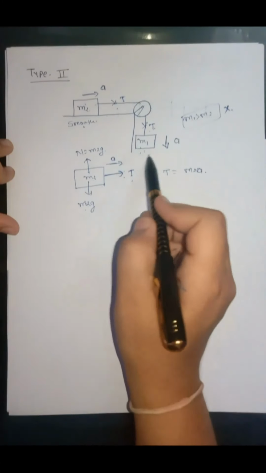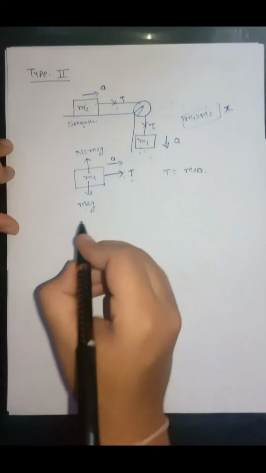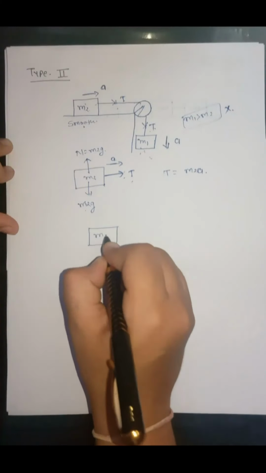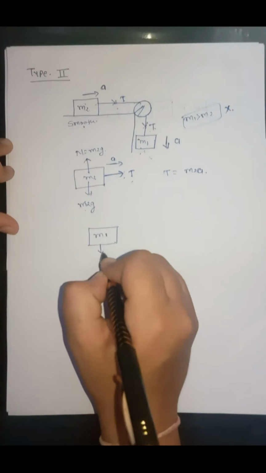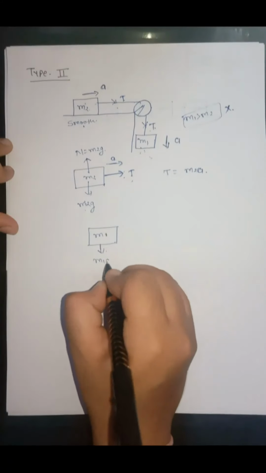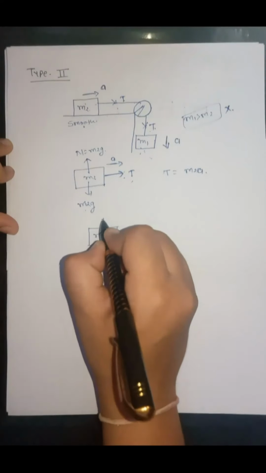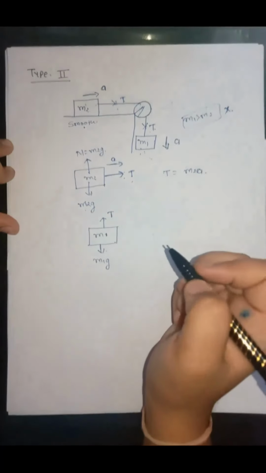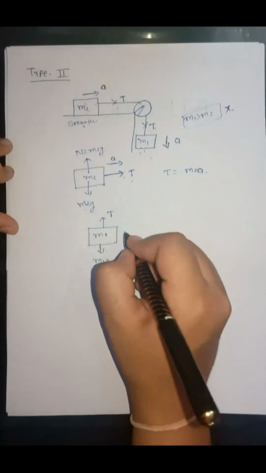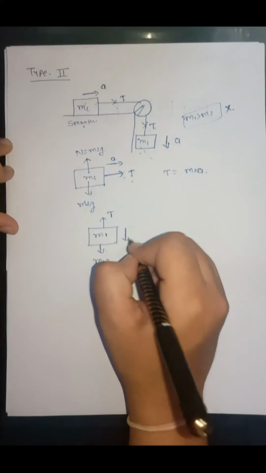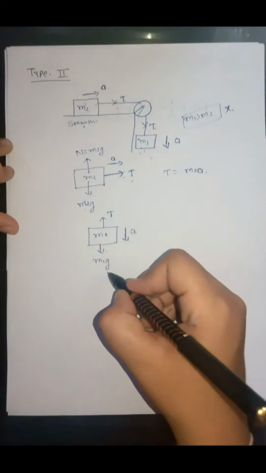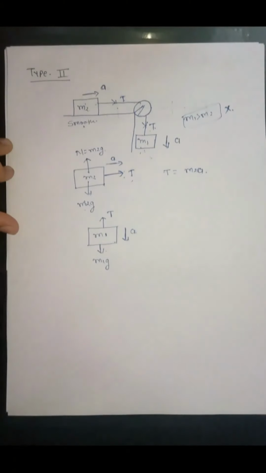Now, if we draw the free body diagram for this object, then for m1, the gravitational force in downward direction is m1g. The tension force away from the object, that is in upward direction, T, and the net acceleration is in downward direction. From this we can say that m1g is greater than tension force.